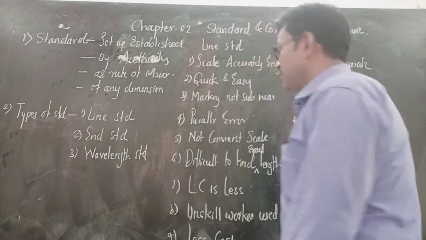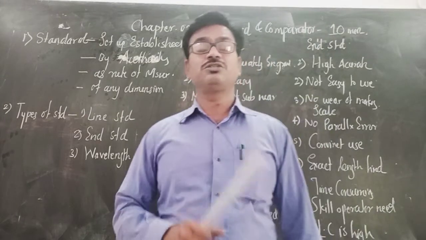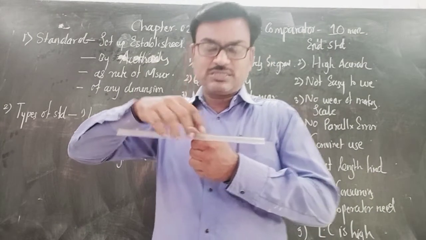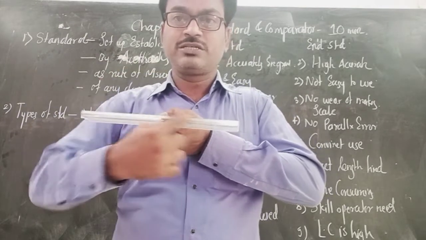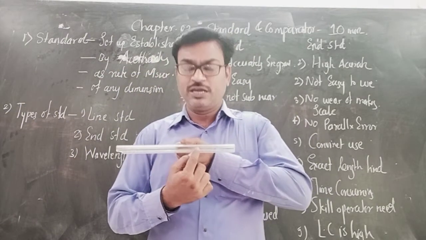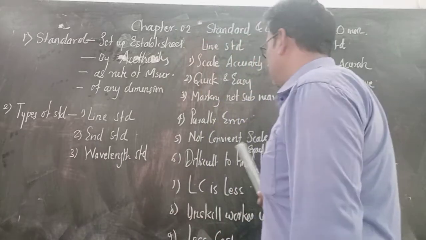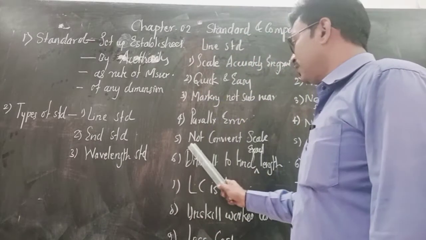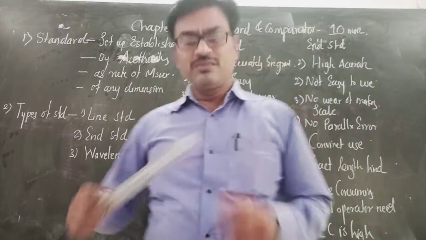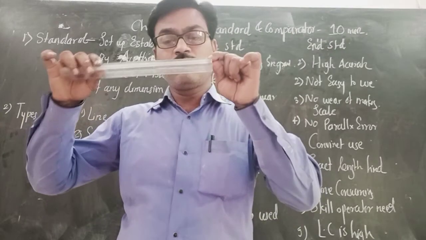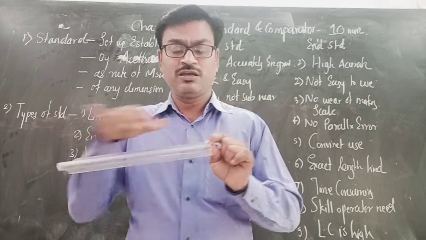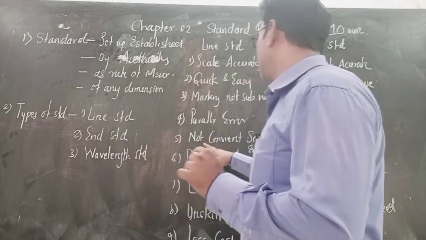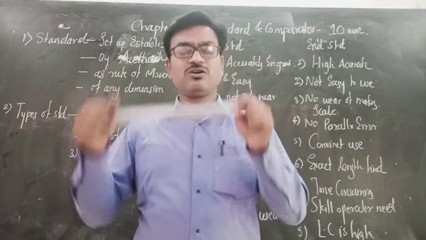Next is parallax error. Yes, parallax error is induced. When you mark or measure the distance, parallax error means observation error: how you observe the reading, those errors are also included in the line standard. Next is that it is not a convenient scale. Why? Because of the least count, meaning the minimum we can measure, there is a restriction here. That's why it is not a convenient scale.